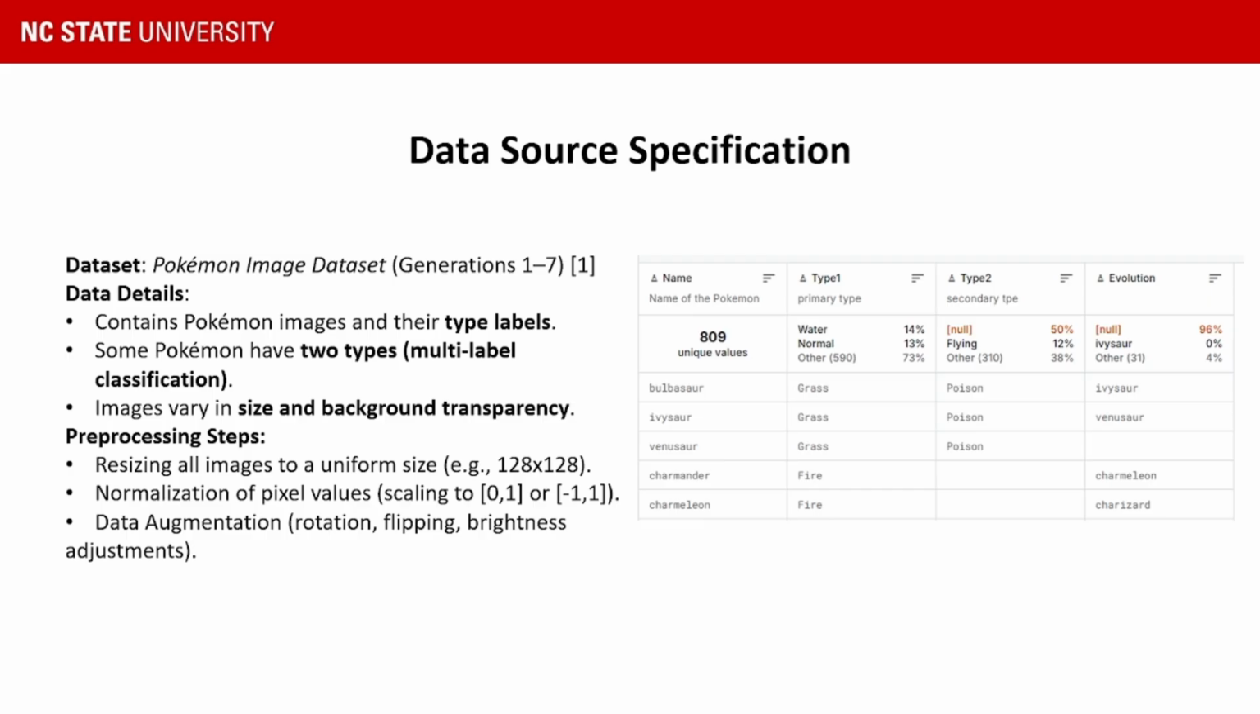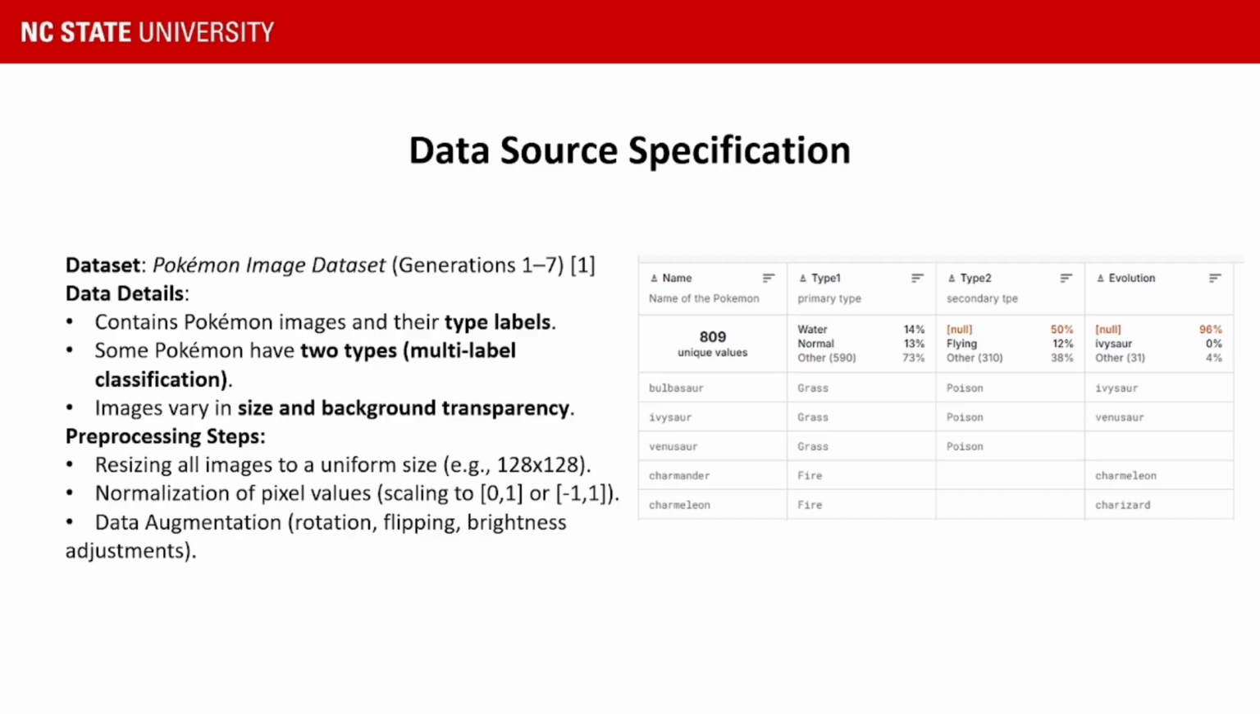So, we've used the Pokemon image dataset from Kaggle. It covers generation 1 through 7 and includes high quality sprite images and corresponding type labels. Some Pokemon have dual types, making this a multi labeled classification problem initially, but for this project we focused on single label classification, that is only type 1.